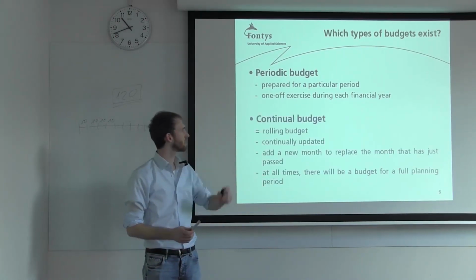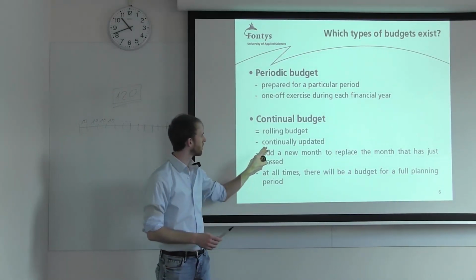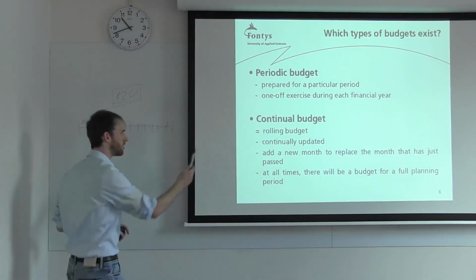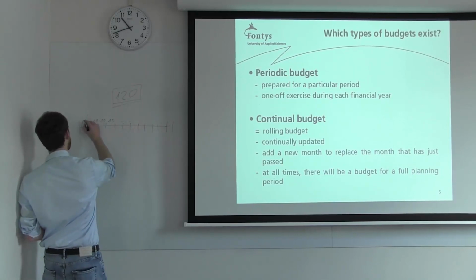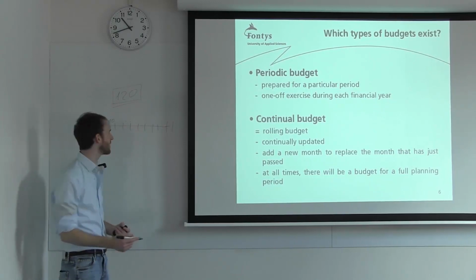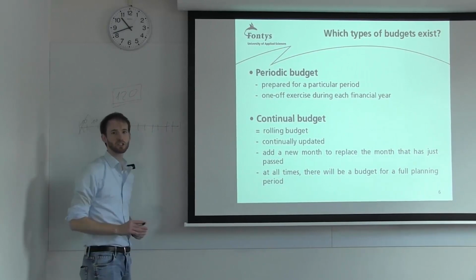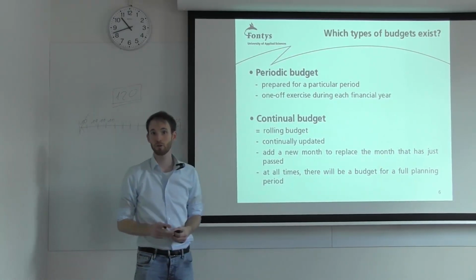And another one is a continual budget. It's also called a rolling budget. So it's continuously updated. This means you add a new month once 1 month is finished. So let's say we have now finished January, and we have reached the 10 euro of revenue. Then we simply add another month to the projection and say, well, also here we want to have 10 or 12 or whatever your new plan is.